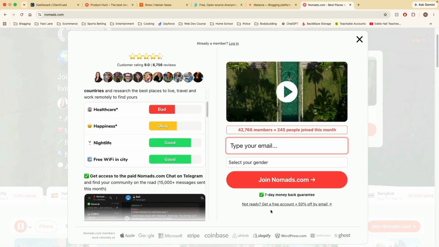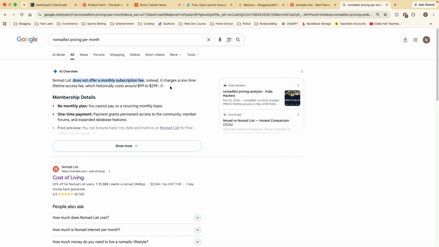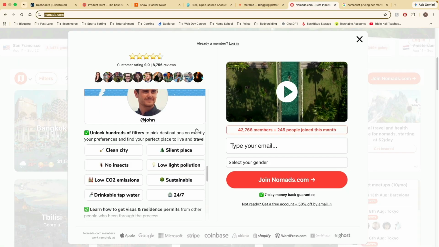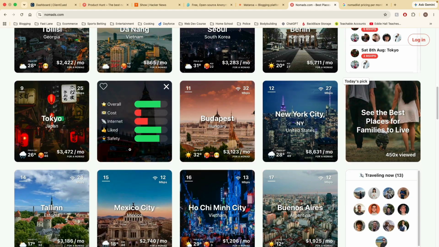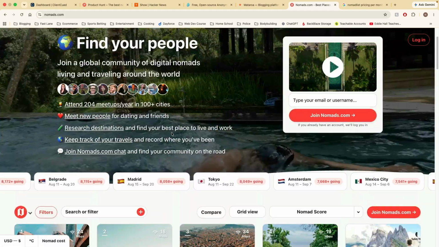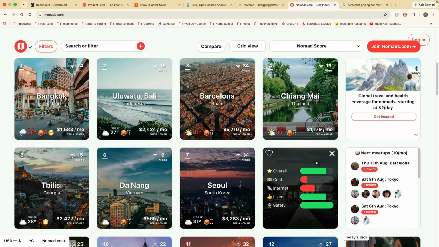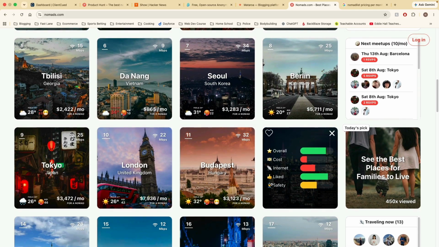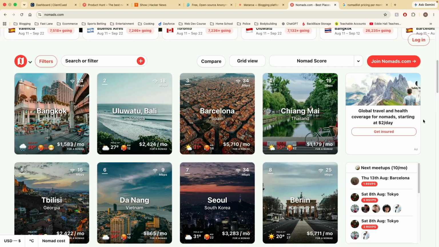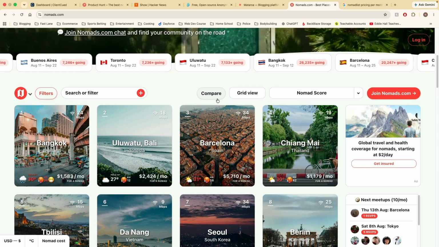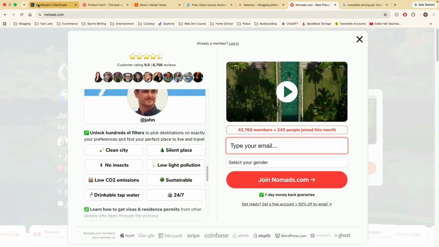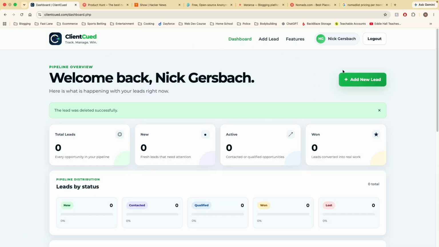What is his pricing, if we can see it here? He's charging for this, guys. He's charging $99 to $299 to access it for life, I guess, something like that. But this started out, he was just charging like $1 or $2. But when you get something that gets traffic and that people actually want to use, like, basically you go here, you can see different cities and places across the world, and right away it gives you how was their internet, how was their safety, stuff like that. You can join this community, you can post, you can talk to people, meet other digital nomads, date people. He's really expanded this to a lot, but it always starts as a little microservice for free like this.